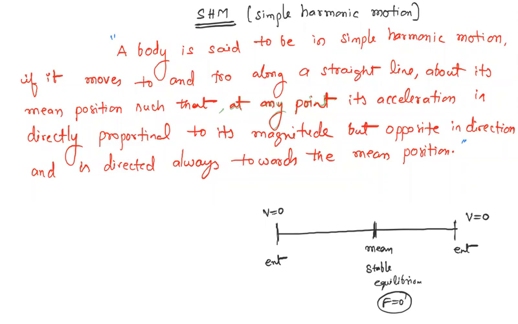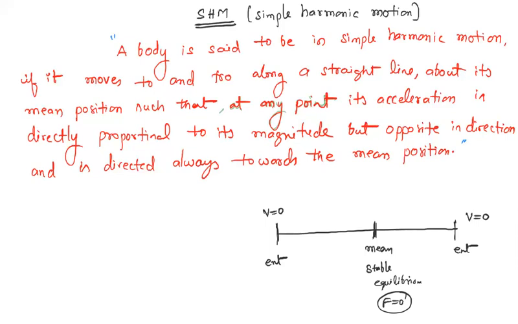If you try to prove that a body is executing simple harmonic motion, first we need to identify the mean position. The mean position is the point where the net force is zero, that is, equilibrium. Equilibrium is also of three types: stable, unstable, and neutral equilibrium. And what type of equilibrium is it? It is a stable equilibrium. And at the extreme point, it momentarily comes to rest and turns its direction.